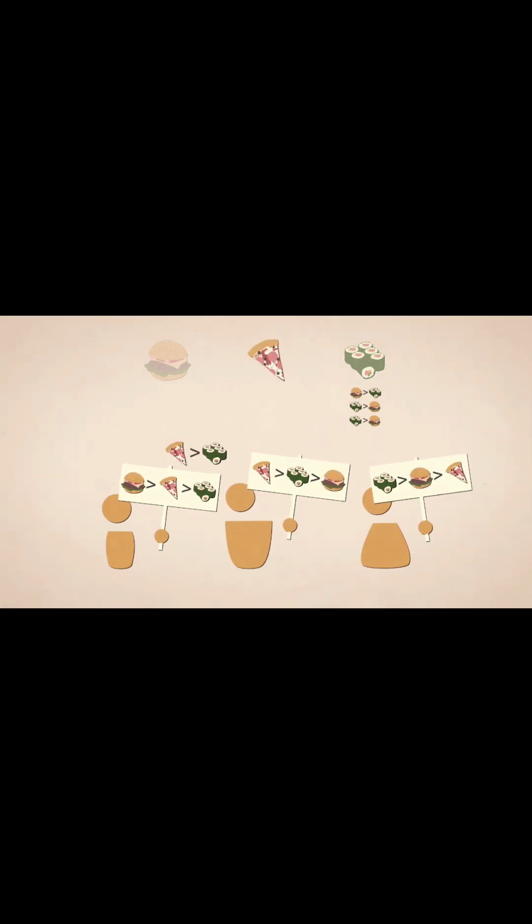Now, if you choose burgers, it can be argued that sushi should have won instead, since two of you prefer sushi over burgers, and only one prefers burgers to sushi. However, by the same argument, pizza is preferred to sushi, and burgers are preferred to pizza, by a margin of 2-1 on each occasion. So it seems like you and your friends are stuck in a loop. Burgers are preferred to pizza, which is preferred to sushi, which is preferred to burgers, and so on.